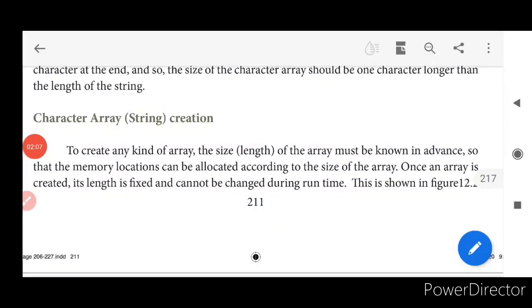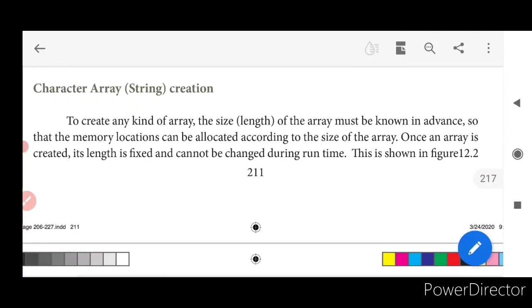So, character array or string creation. To create an array, you must know the length. You must know the length of the data that you are going to give in advance, so that you can do it accordingly, because memory locations will be allocated according to the size of the array. Once the array is created, the size is fixed and it cannot be changed during runtime. What is runtime? During your execution time.